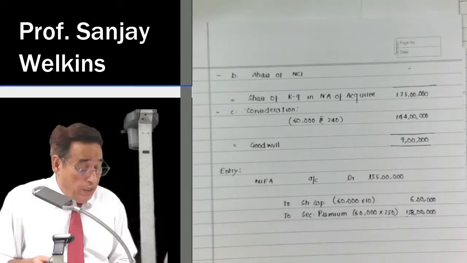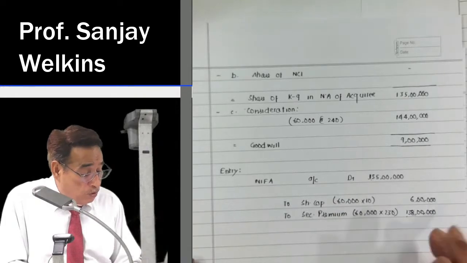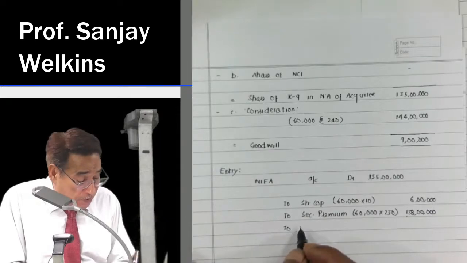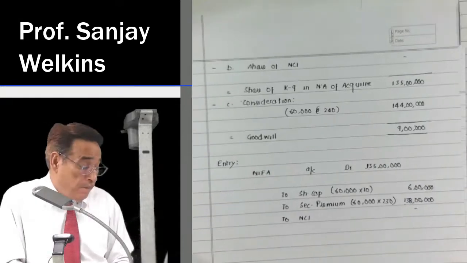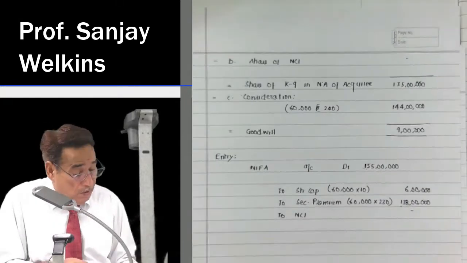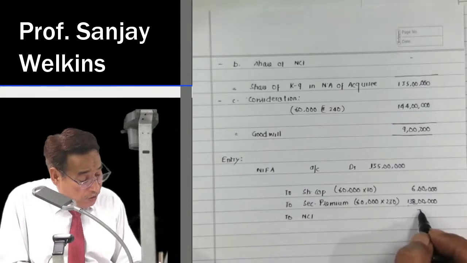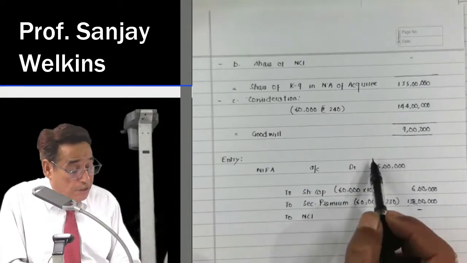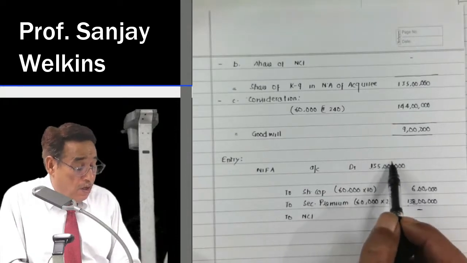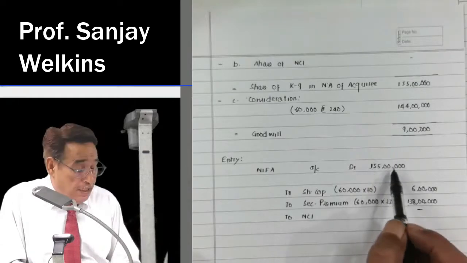Correct? You also keep on computing by yourself. In fact, this 1,44,000 is the total purchase consideration. If there would have been NCI in this question, I would have written NCI share of net assets. Why do we write here NCI share of assets? Because here we have written 100% value of net identifiable assets.